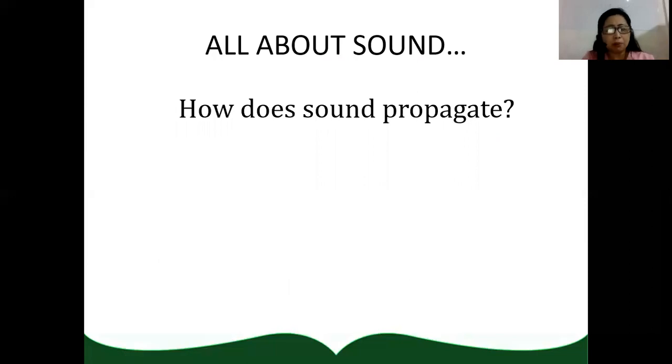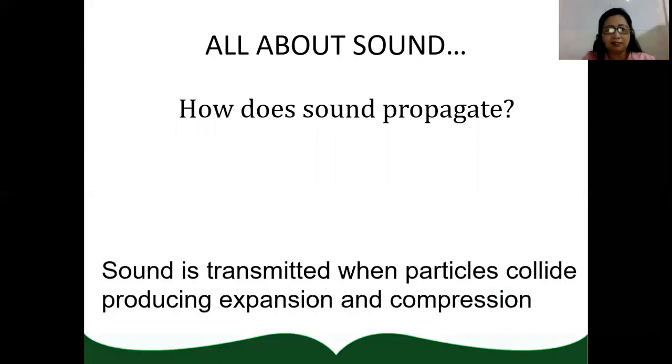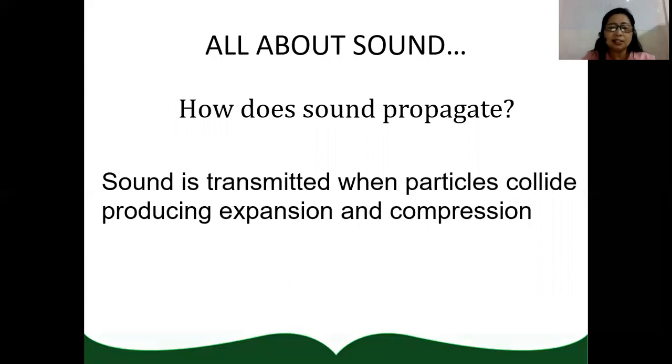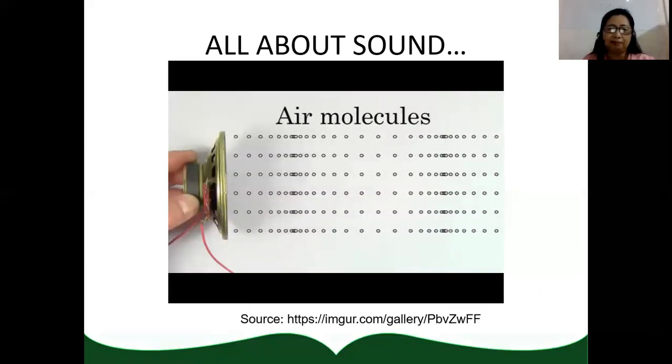How does sound propagate? Sound is transmitted when particles collide, producing expansion and compression. Take note, sound is transmitted when particles collide, producing expansion and compression, similar to this one.